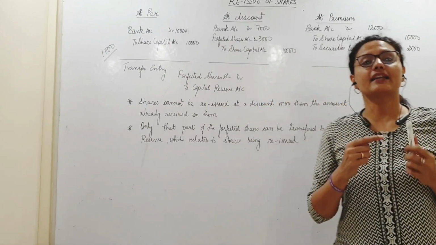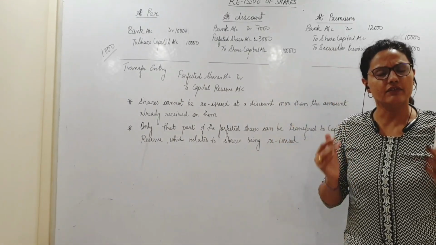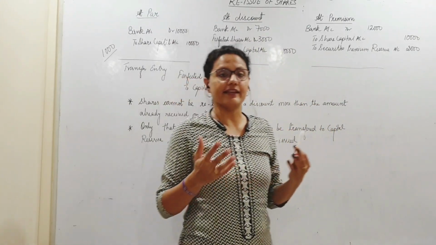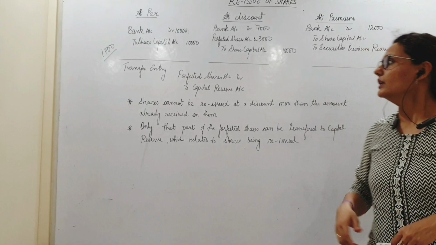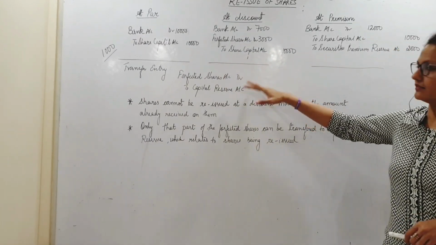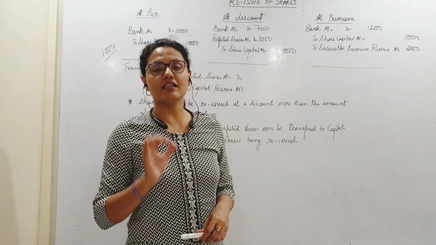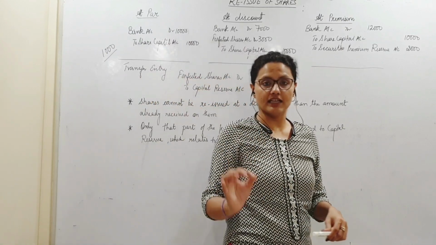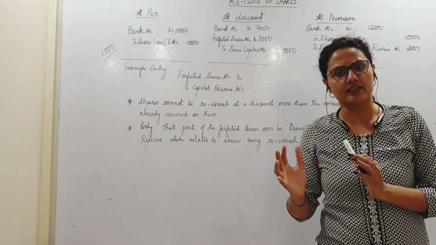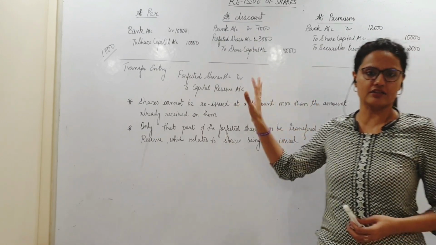So here I cannot straight away use the capital reserve. You all know that capital reserve account is an account which is used for transferring any capital gains in case of companies. So once the shares have been reissued, I can pass this transfer entry. Please be very careful. This transfer entry cannot be passed until and unless shares have been reissued. Either the whole share is reissued or partly. Only after even one share has been reissued can I pass this transfer entry.